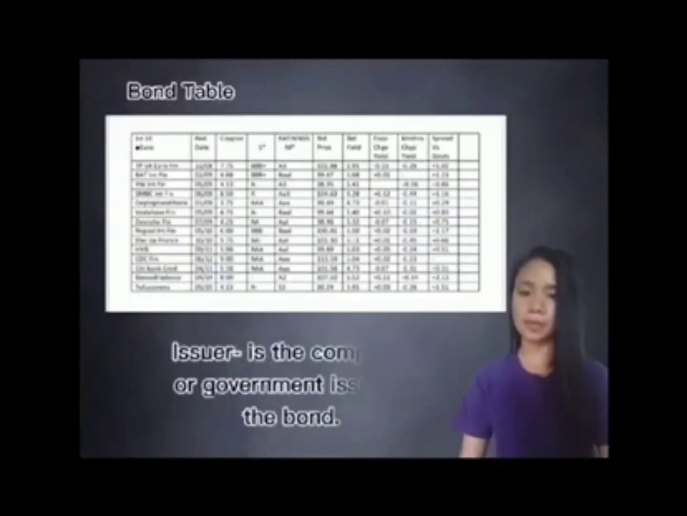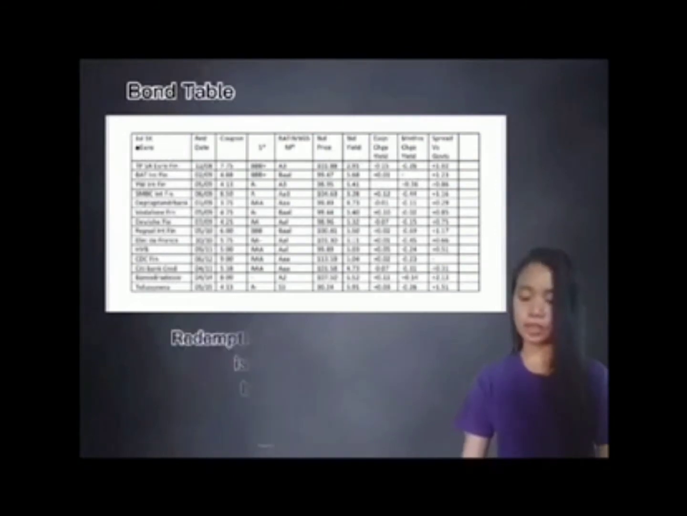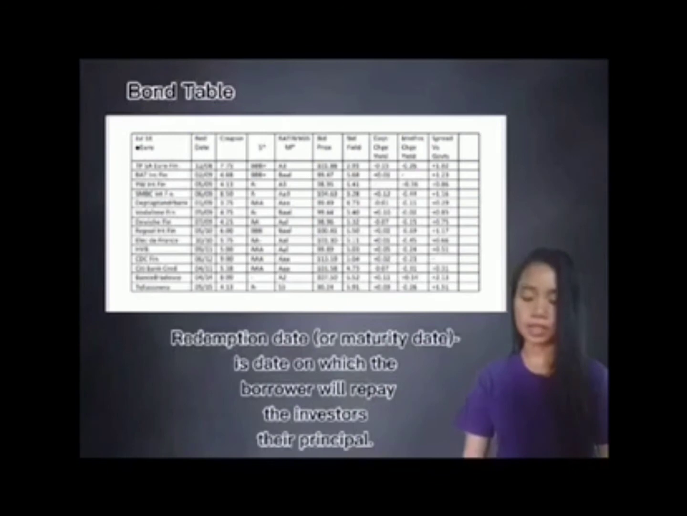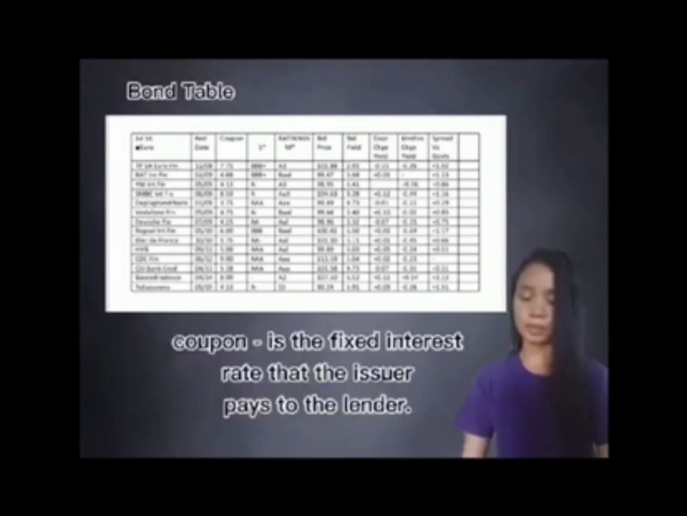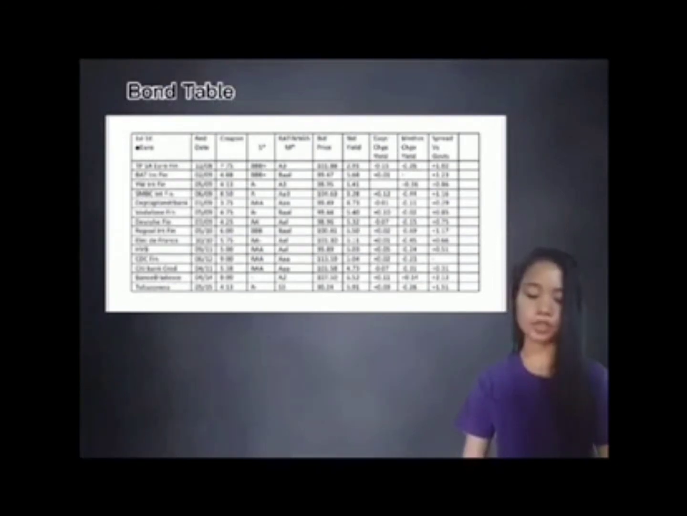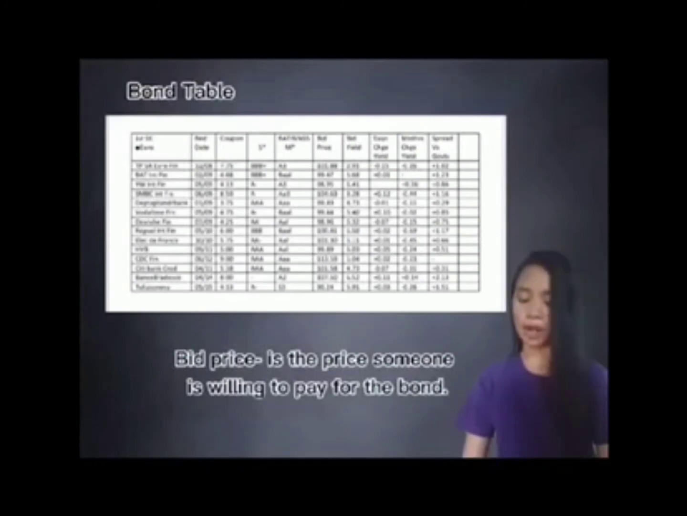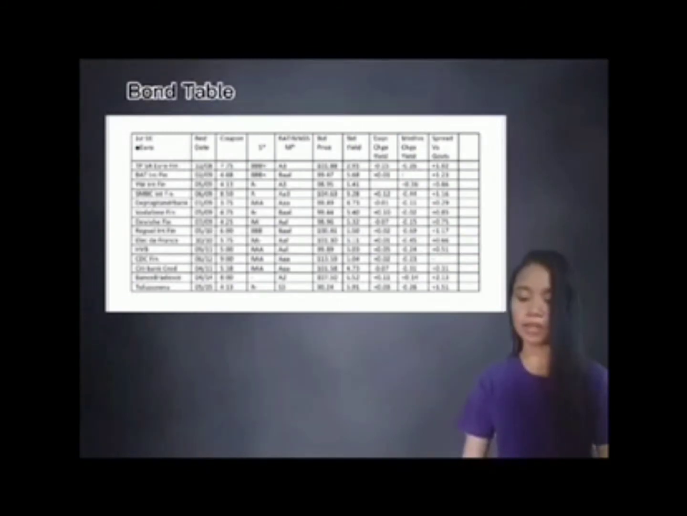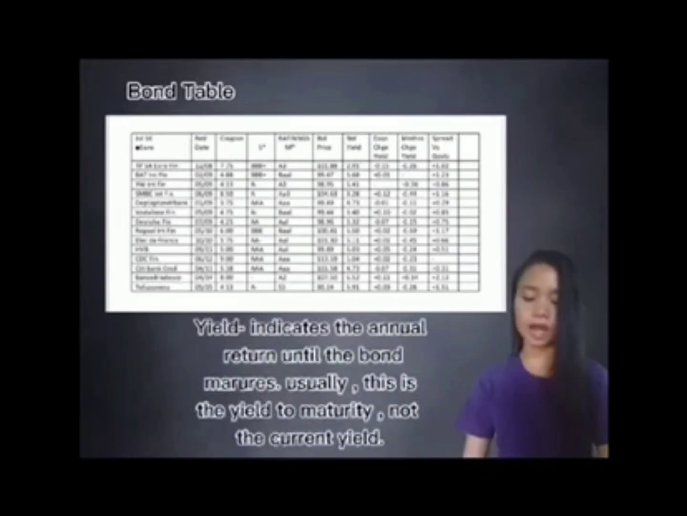Bond table. Issuer is the company or government issuing the bond. Redemption date or maturity date is the date on which the issuer will repay the investors their principal. Coupon is the fixed interest rate that the issuer pays to the lender. Bid price is the price someone is willing to pay for the bond. Yield indicates the annual return until the bond matures. Usually this is the yield to maturity, not the current yield.